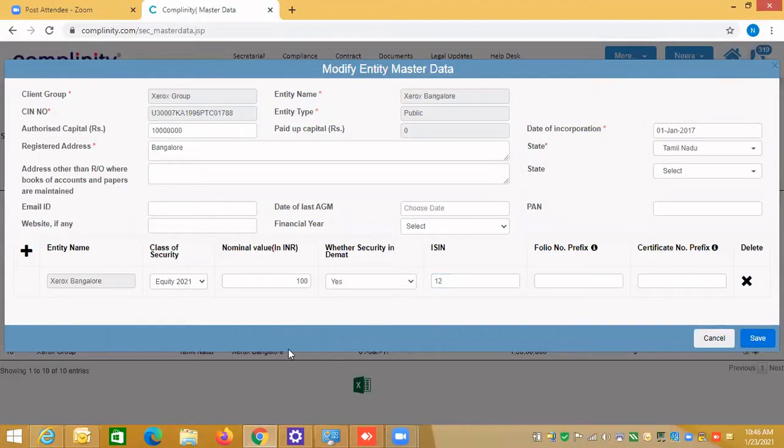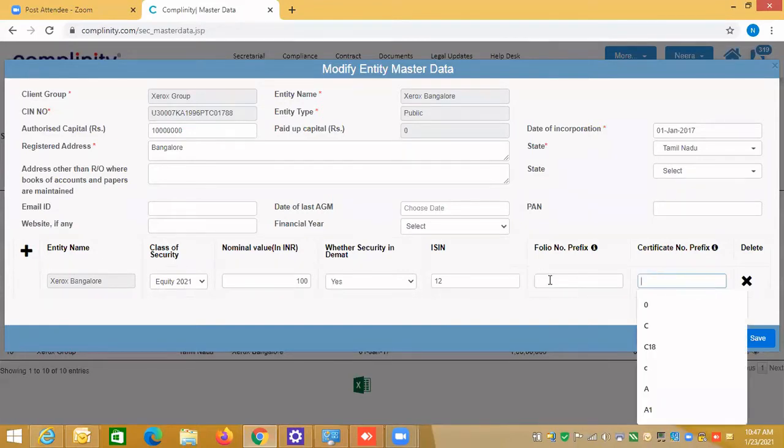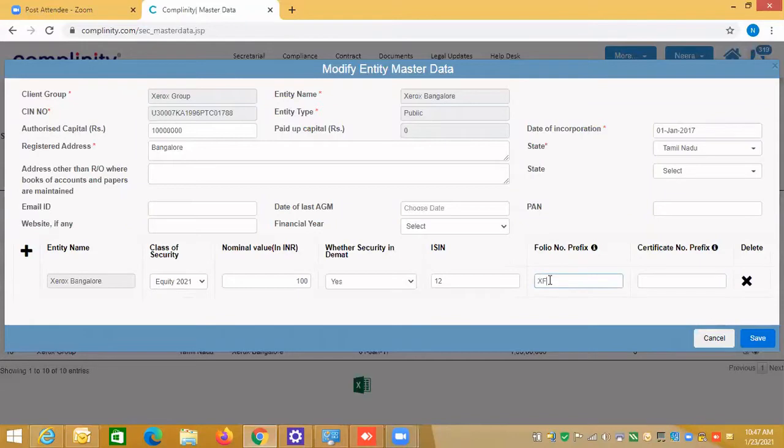So this is the basic information, and let's spend two minutes on the folio prefix and certificate prefix. Folio prefix means, if in the company you are using any prefixes when issuing certificates or giving shares, then you need to enter the folio prefix here and also the certificate prefix. Suppose I enter here Xerox folio, XF hyphen, and for certificate XC hyphen.